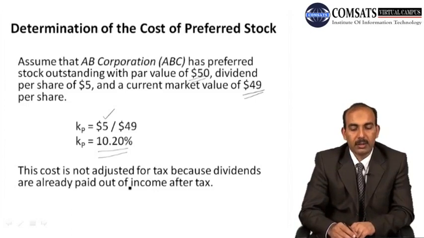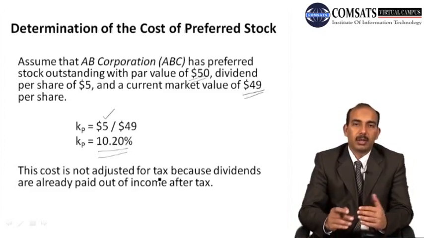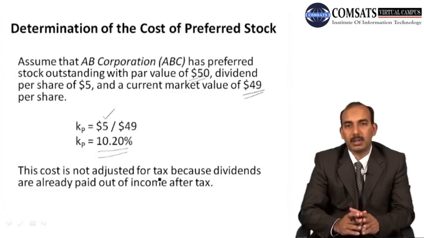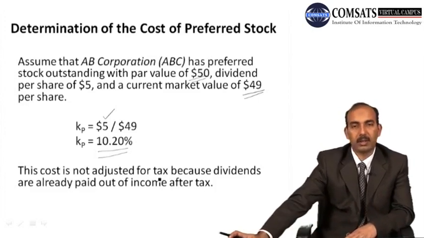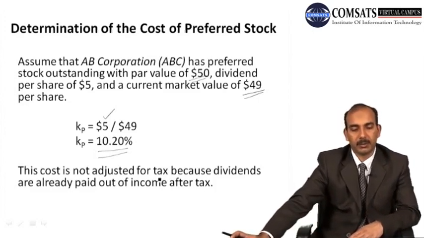So this cost is not adjusted for tax because dividends are already paid out of income after tax. Dividends are paid from the income from which tax has already been deducted. So we will not use tax to calculate the effective cost of preferred stock.